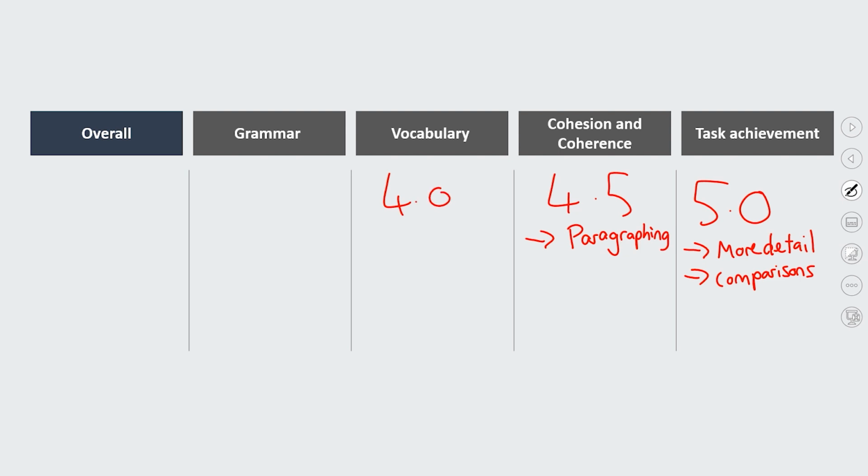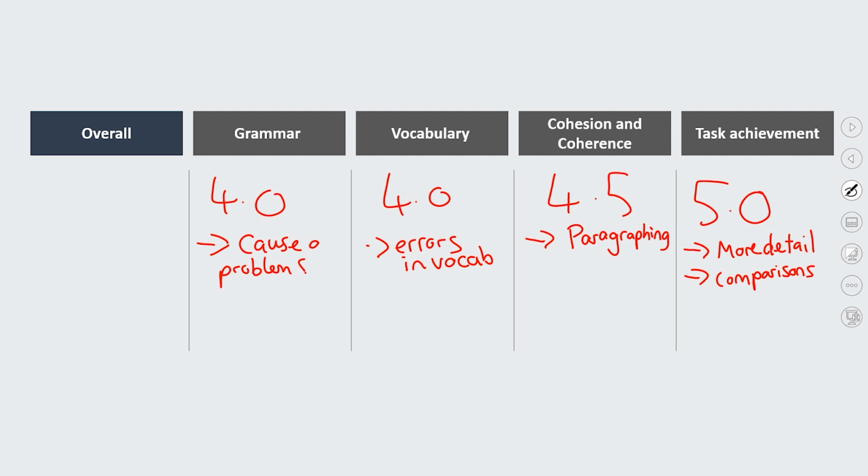Vocabulary. There were errors in word choice. Your errors in vocabulary made it difficult for me to understand your meaning. Several times I had to go back and check on the graph picture to work out what you were trying to say. So for this candidate, that affected the vocabulary score. And the same for the grammar. There were a couple of sentences, like I pointed out when I was reading, that were very difficult for me to understand what you meant, and were difficult for me to fix because I wasn't sure what you meant. And so these are errors that cause a problem for the reader.